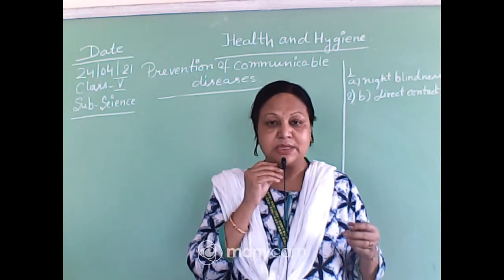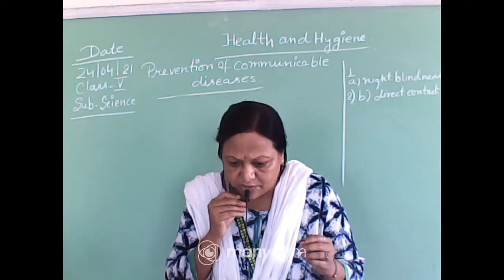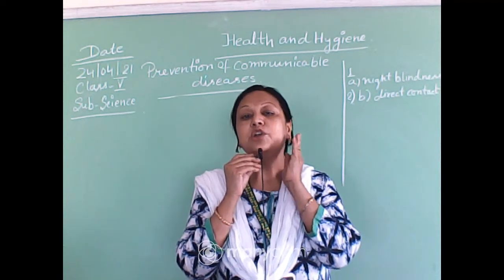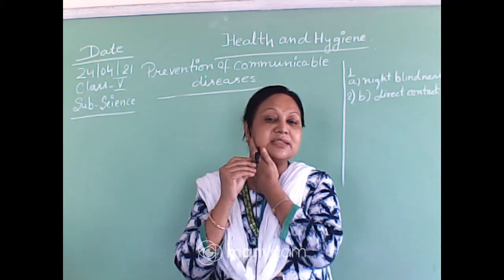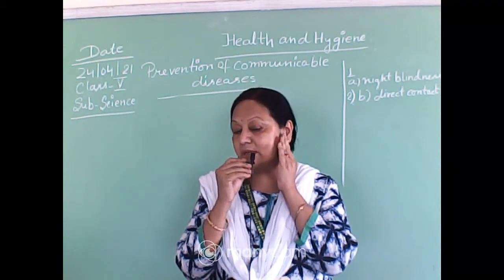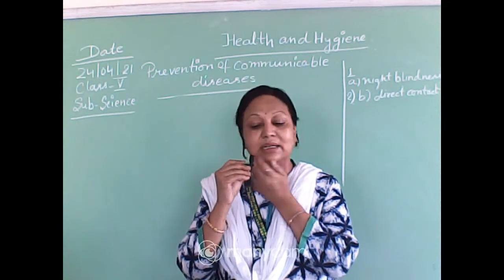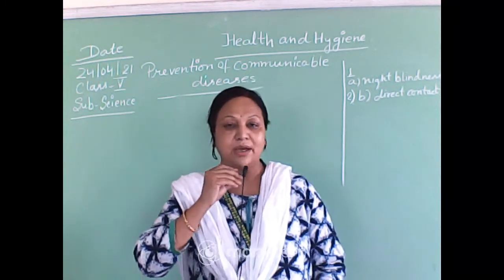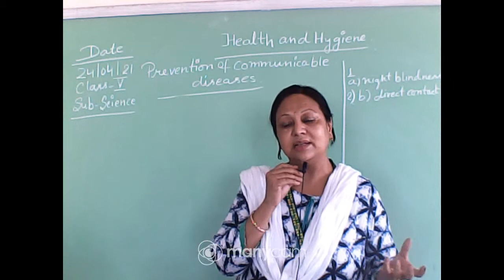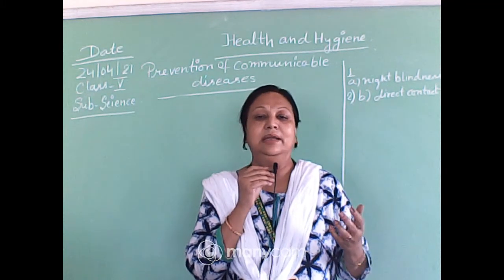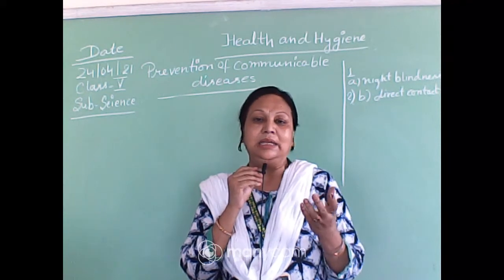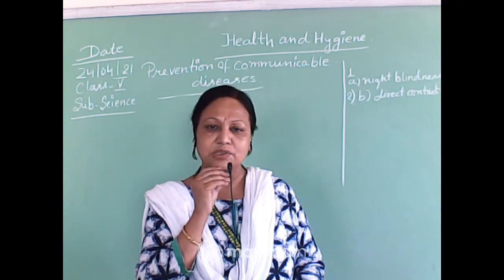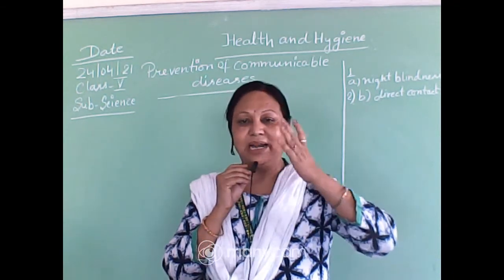And the second one is mumps. Can anybody tell what is mumps? In mumps, there are 4 salivary glands actually. 2 in the upper region and 2 here. Just beneath this ear, there are 2 salivary glands, and here are 2 salivary glands. So mumps means inflammation, and the salivary glands become swollen up, and it causes a lot of pain. Due to severe cold and cough, mumps generally occurs, and it is also very painful. Your whole face becomes red and swollen up.